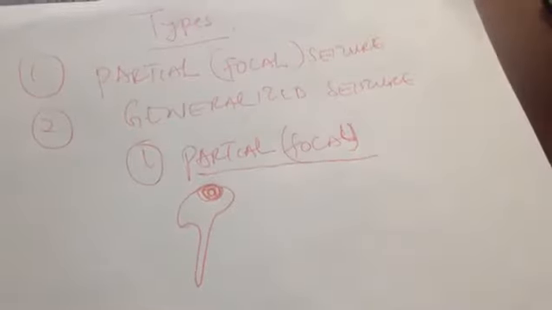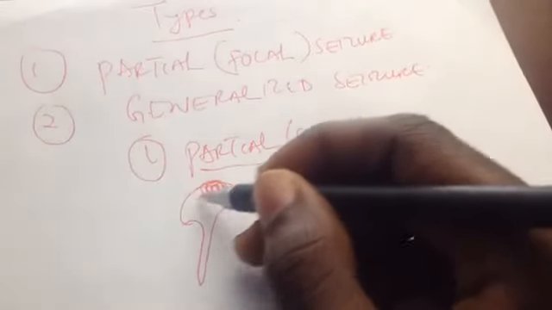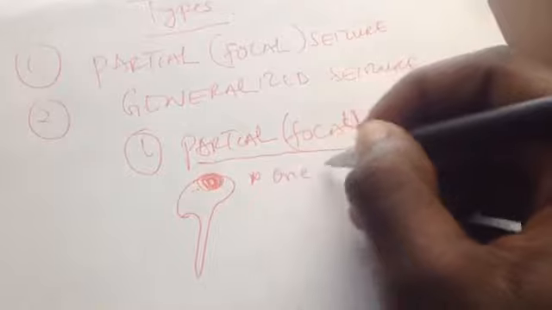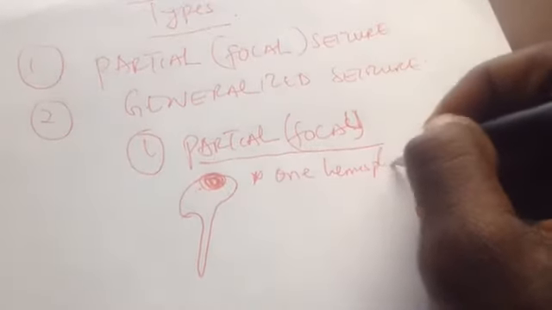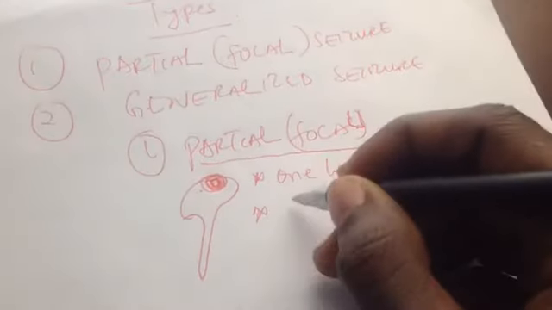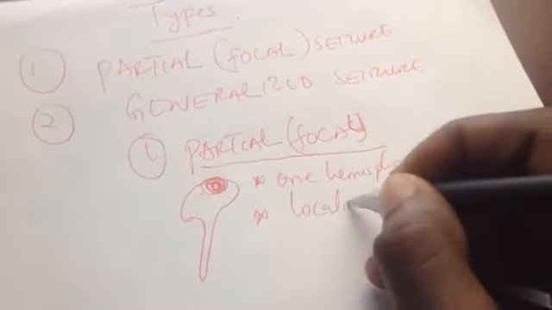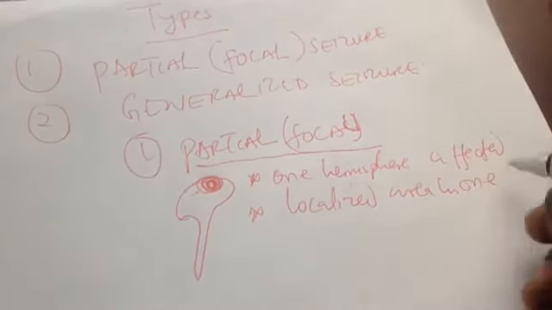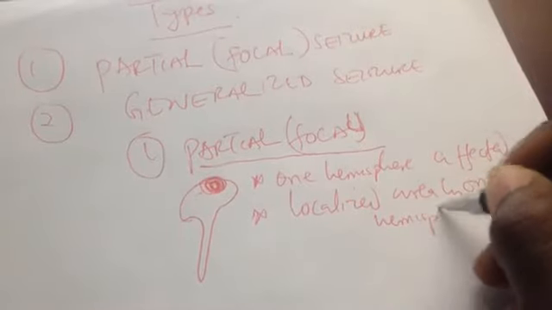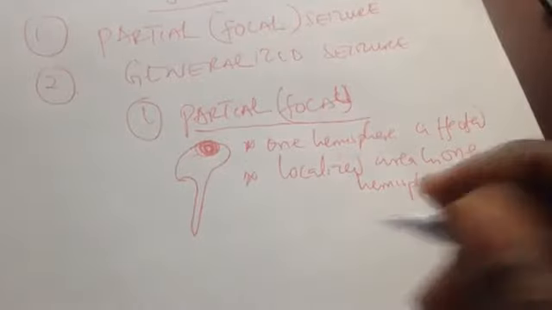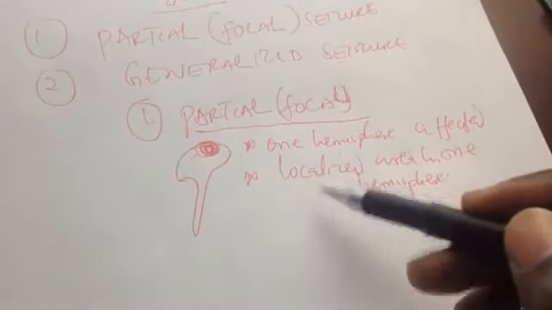Either one hemisphere is affected, or a localized area in one hemisphere. So that is what we call the partial or focal.